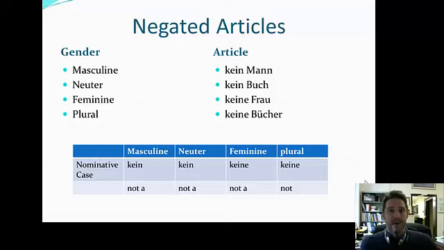Okay? Usually you use the word nicht to negate an action, right? Like if you're going to the movies, ich gehe ins Kino, or if you're not going to the movies, ich gehe nicht ins Kino. Right? I wouldn't use kein there. I would use kein mostly with, let's say, a noun. If I didn't have something, right? Ich habe kein Geld. I don't have any money.